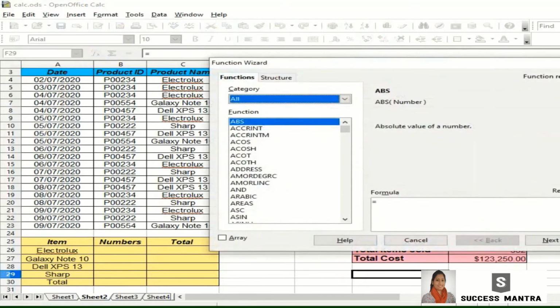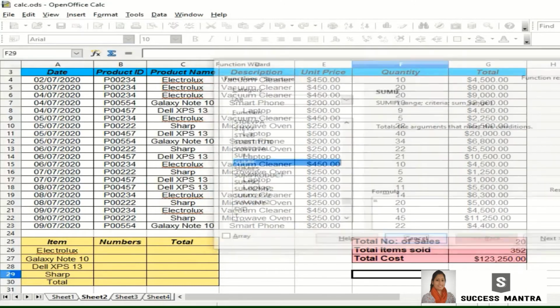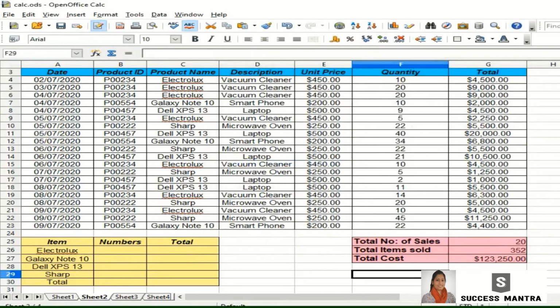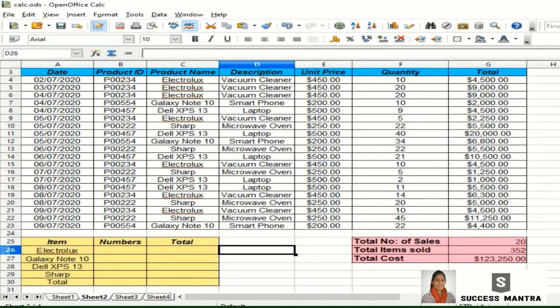We have a separate function called SUMIF. This is the general syntax for SUMIF, that is SUMIF range, criteria and sum range. That is, it gives you a total of arguments that meet a certain condition. That is, add up the range only if that range meets certain criteria. So I have created a separate table here to do this function. We have to find out how many Electrolux quantities we have sold this month and how much amount we have got from that particular sale.